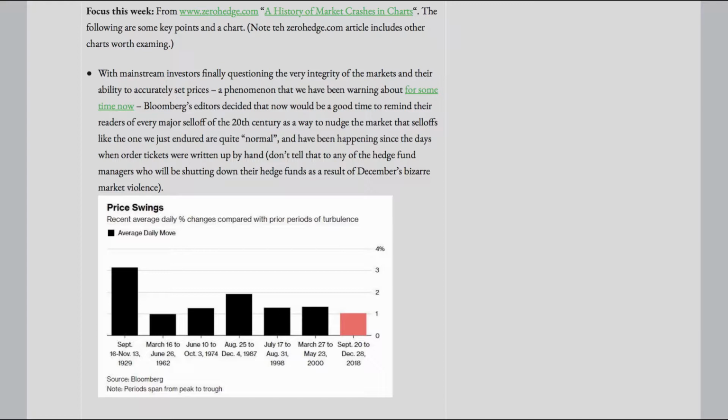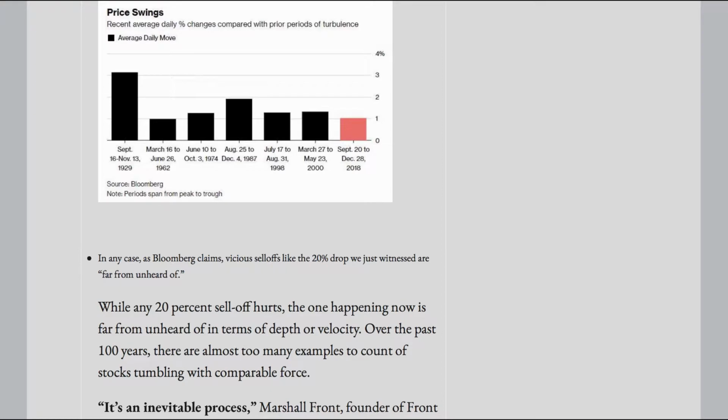Don't tell that to any of the hedge fund managers who will be shutting down their hedge funds as a result of December's bizarre market violence. In any case, as Bloomberg claims, vicious sell-offs like the 20% drop we just witnessed are, quote, far from unheard of, end quote.